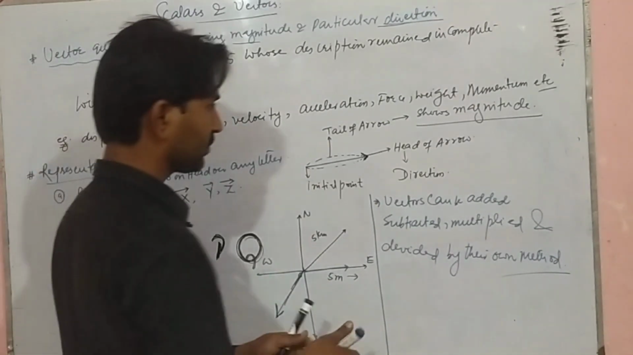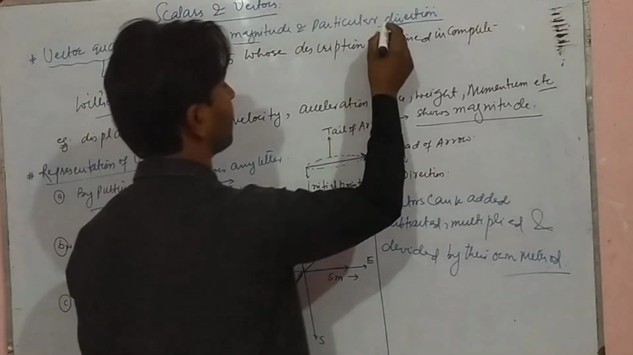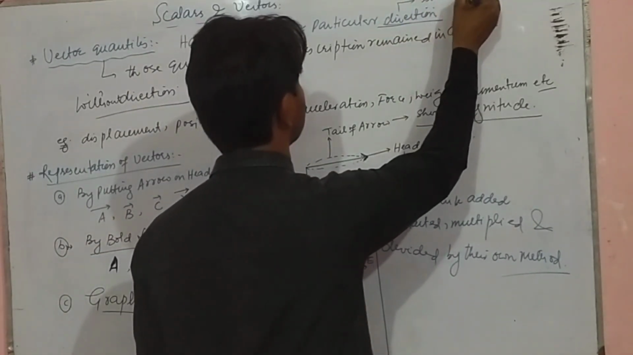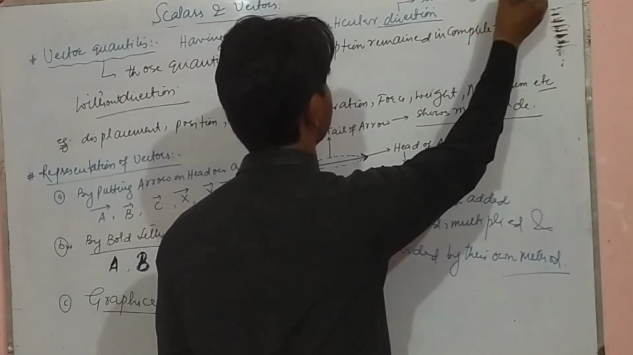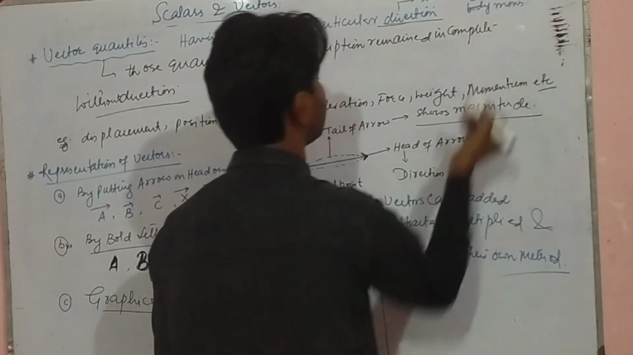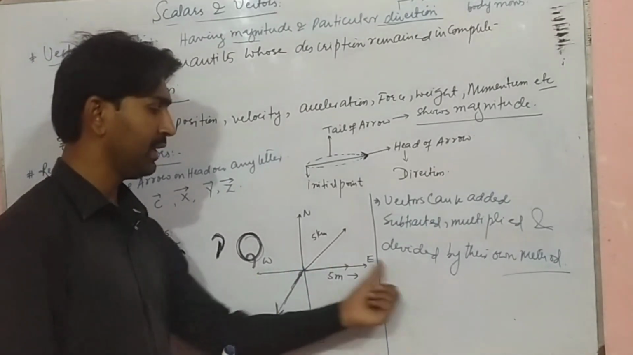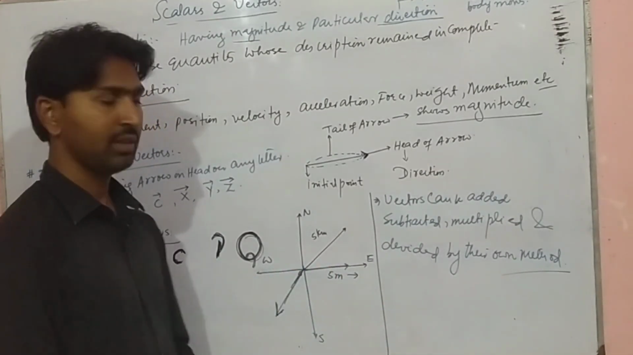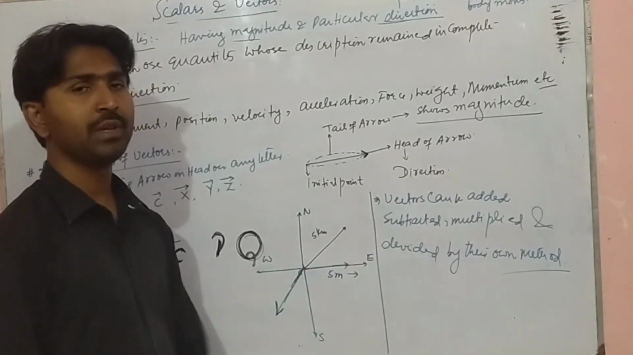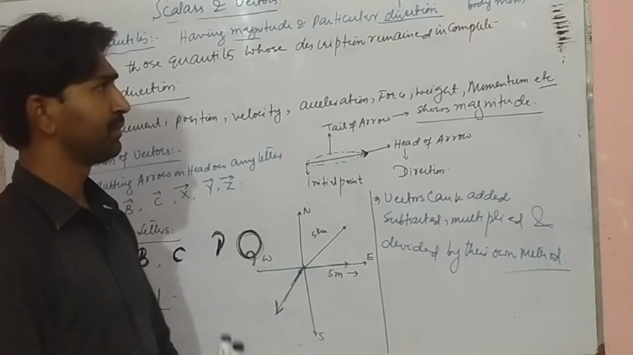And one thing more, we say having particular direction. So particular direction means the line along which any body moves. This is known as direction. If a body is moving along the east, so east will be its direction. If a body is moving along the northeast direction, so northeast will be its direction. So the line along which any body moves is called direction.